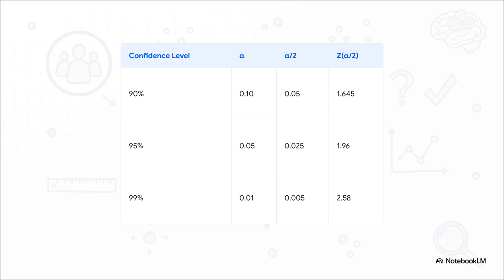Let's just walk through the most common one, the 95% level, together. If we want to be 95% confident, that means we're willing to accept a 5% chance of being wrong. That 5% is our alpha. Now, since our interval has two ends, a high end and a low end, we split that risk of error between the two tails of the bell curve. So we put half of alpha, 2.5%, in each tail. The z-value that cuts off that top 2.5% is 1.96. That's where that famous number comes from. Want to be 99% confident? Well, your risk, alpha, is only 1%. You put 0.5% in each tail, which means you have to go way further out on the curve to a z-value of 2.58 to capture that big chunk in the middle.